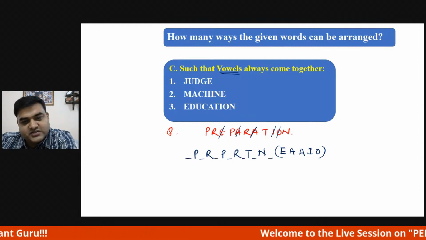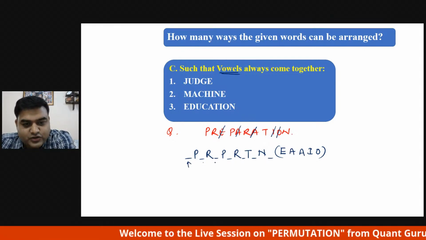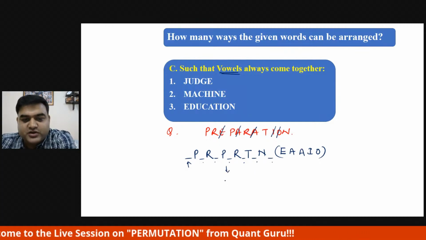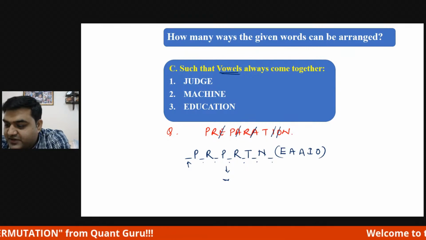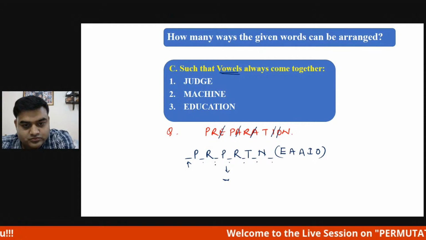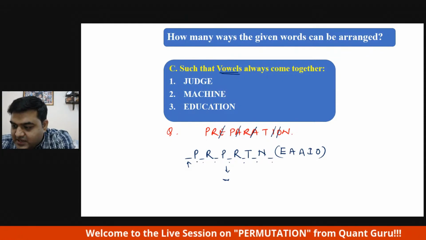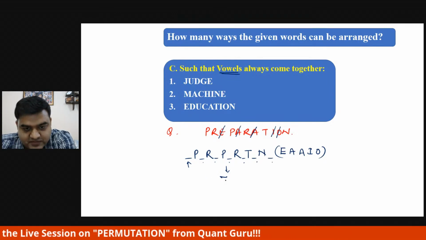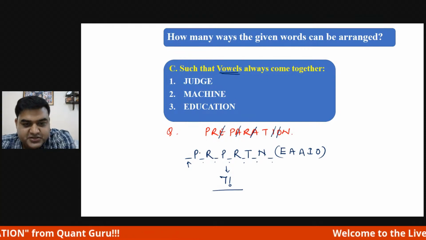This is the traditional process. So how many spaces are there? 1, 2, 3, 4, 5, 6, 7 spaces. Because of these 7 spaces, it is 7 factorial divided by the repetitions.